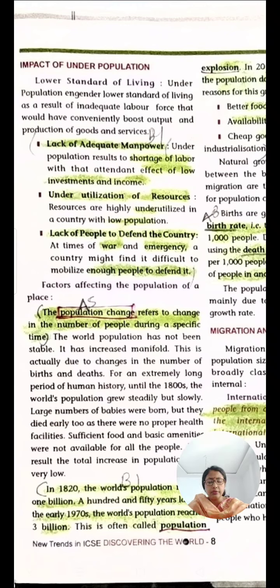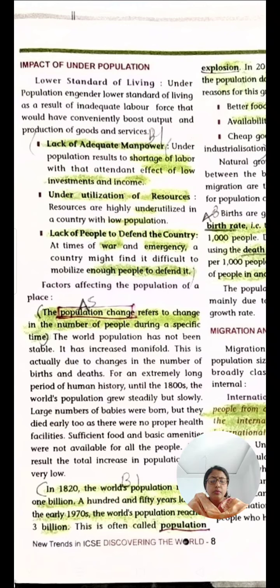As we went ahead, by the year 1820, the world population had reached 1 billion. Now, 150 years later, in the early 1970s, the world population reached 3 billion. So from 1 billion, in only 150 years, it had tripled itself and reached 3 billion. This is often called population explosion. Once it reached 3 billion, this era was called the population explosion.